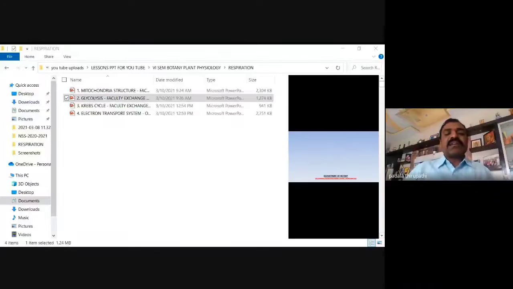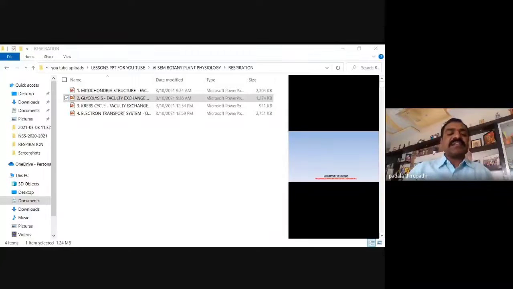So it is the glycolysis first discovered. The glycolysis pathway was first identified or discovered by 3 scientists, namely Emden, Mayerhof, and Parnas. These are the 3 scientists who discovered glycolysis. That's why glycolysis we can also call the EMP pathway.